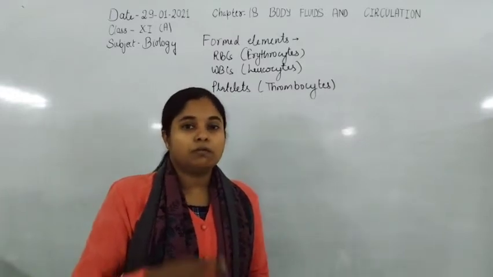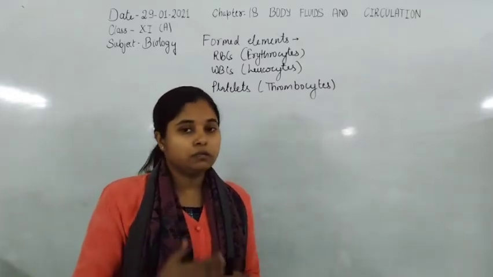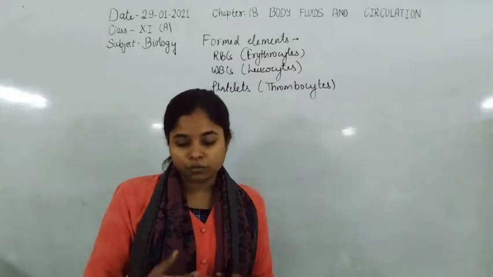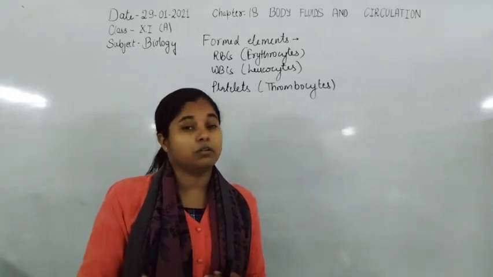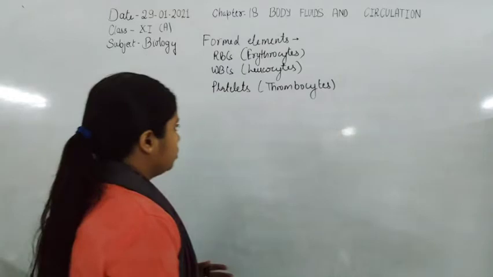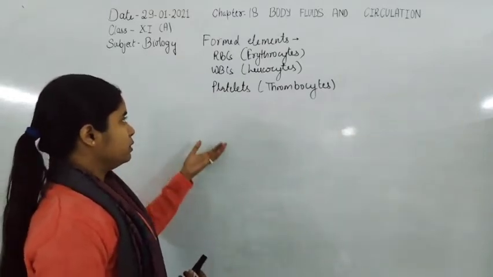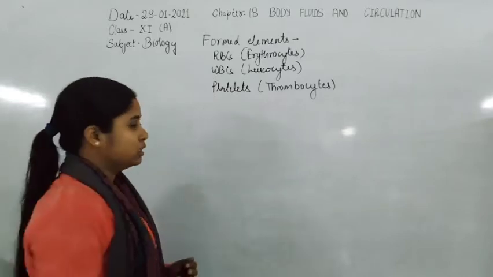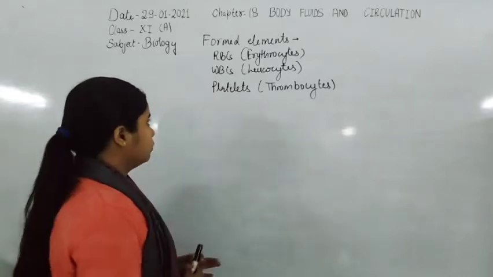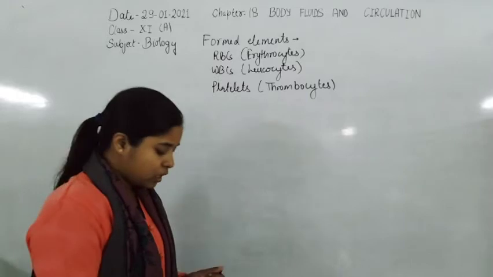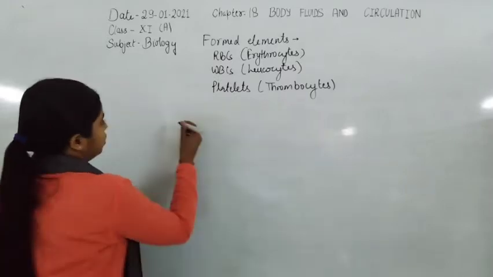That particular area will be sealed due to the formation of a network of thrombin, fibrinogen and fibrin molecules. Now these are the main important points, the summary and introduction of the RBCs, WBCs and platelets. Now let's start with the RBC.